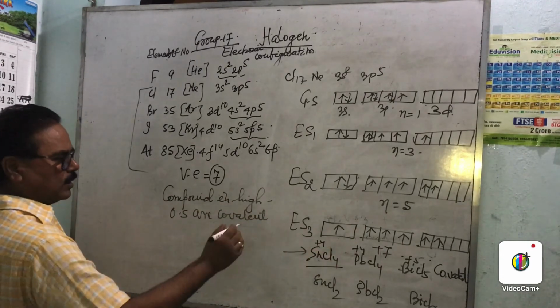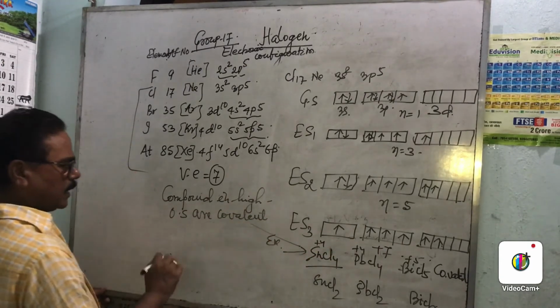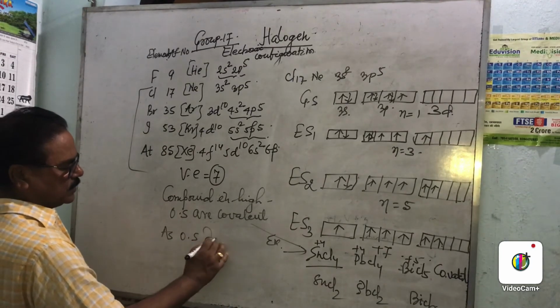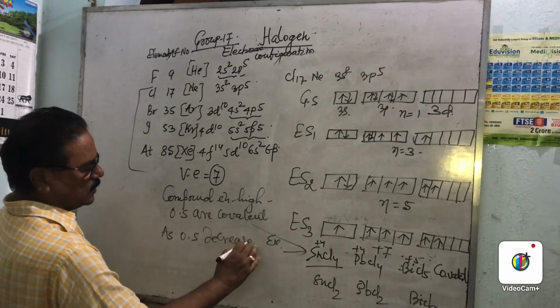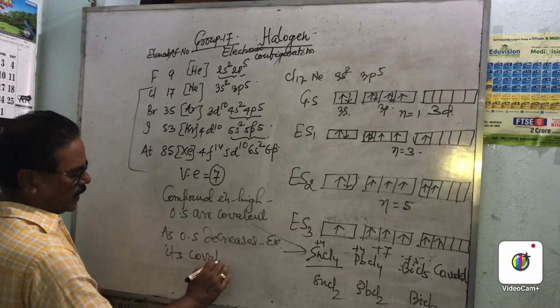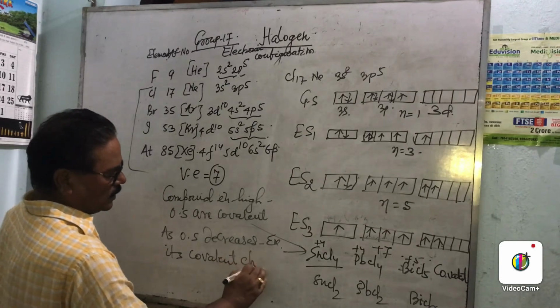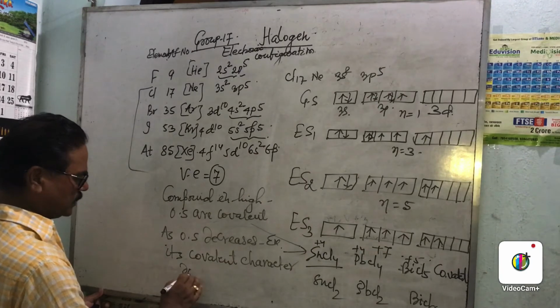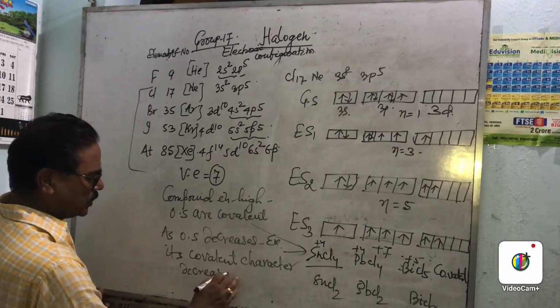And as the oxidation state decreases, its covalent character decreases. This is all about the oxidation state.